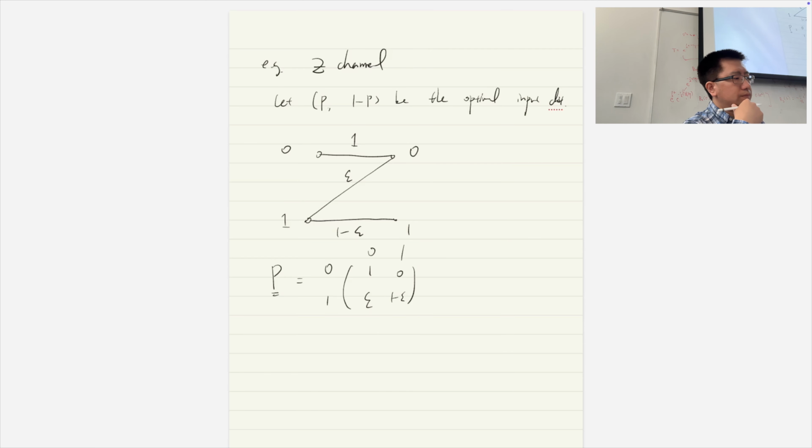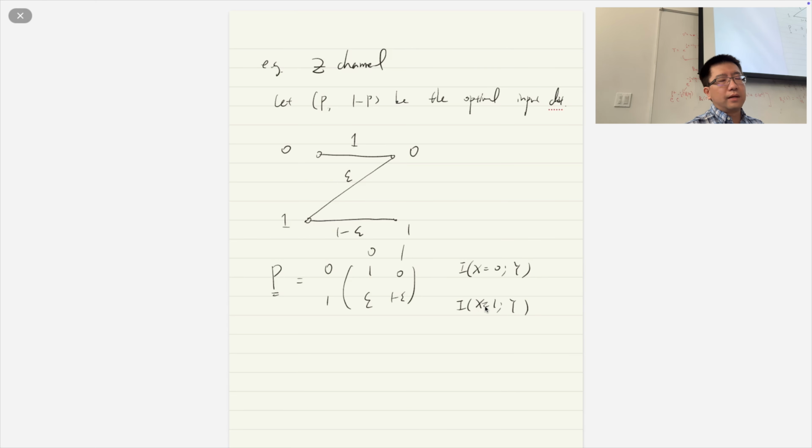Now what we're going to do is compute. We have only 2 input letters, 0 and 1, therefore we can compute 2 things: one is this, and the other one is this. Because we have 2 letters, probably both of them are used. Otherwise we only have 1 letter, which doesn't make any sense.